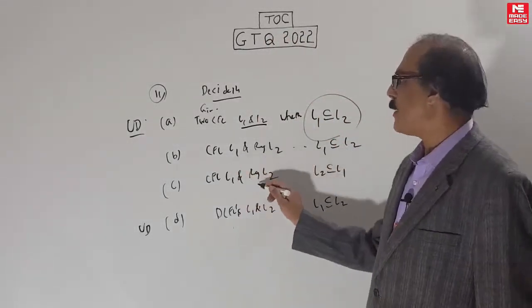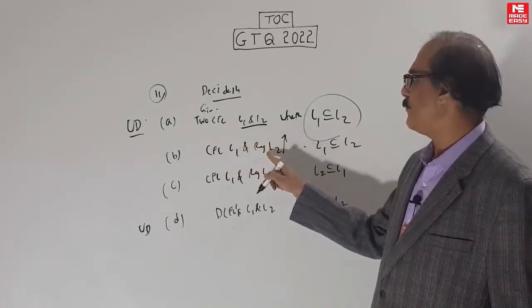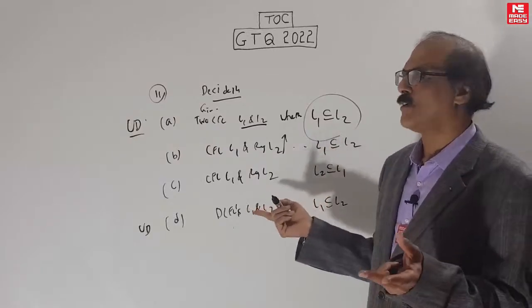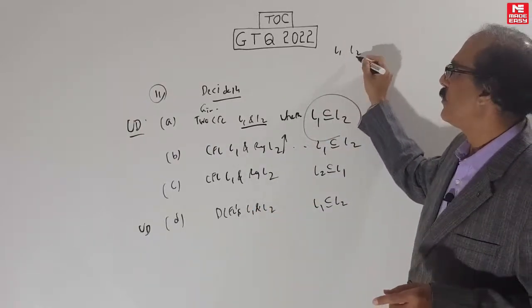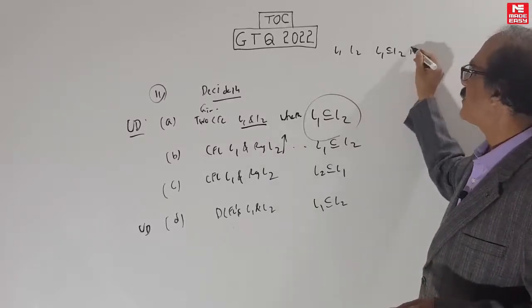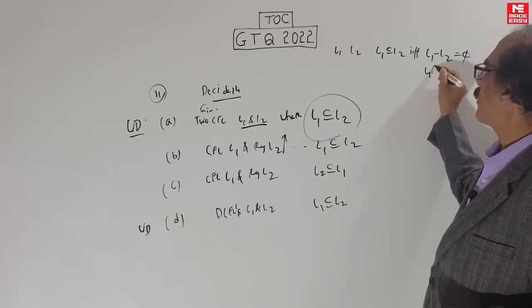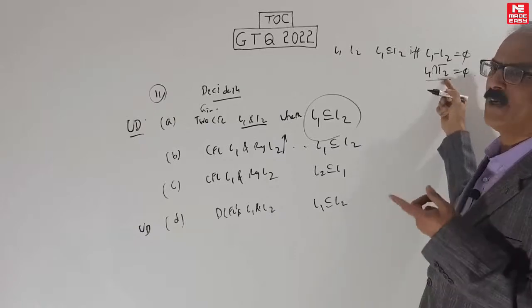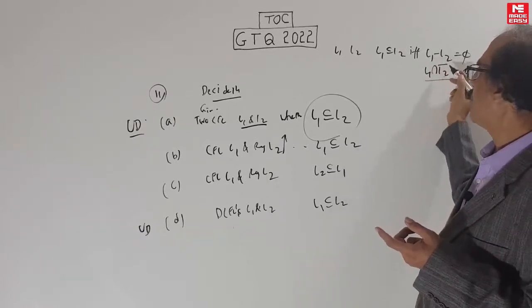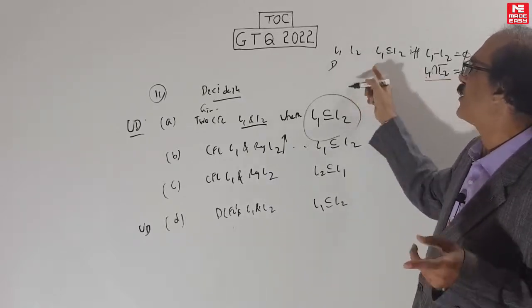Here, many people will push this L2 up and make it CFL, because after all, how do you decide subset? For example, in regular, if you give two regular languages L1, L2, the subset problem is decidable because there is a theorem: L1 subset of L2 if and only if L1 minus L2 is equal to empty. So you can construct the product automaton and send it to emptiness. Of course, product automaton is available in regular. If both are regular, L2 bar is regular. Regular emptiness is decidable. So this is decidable in regular.